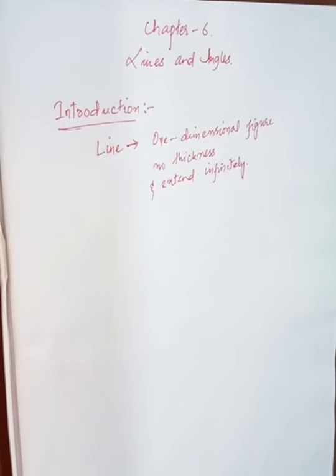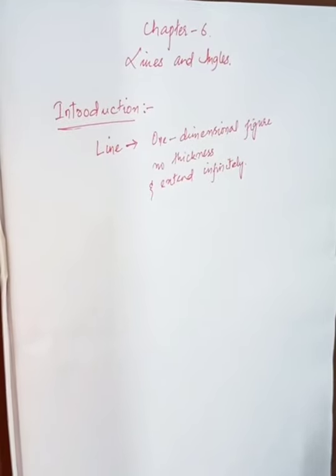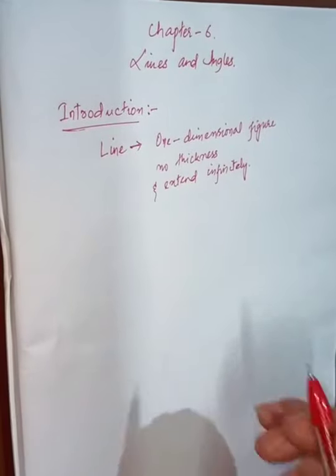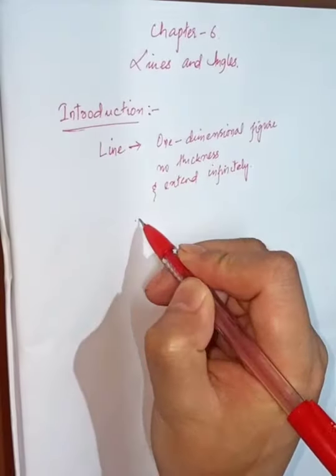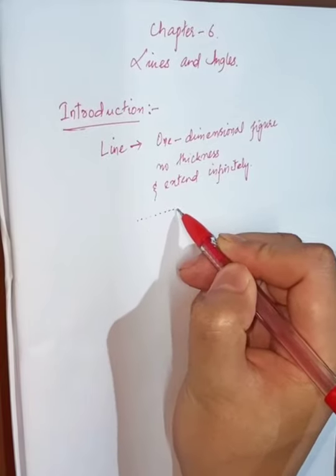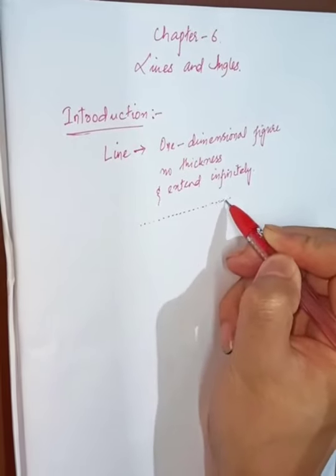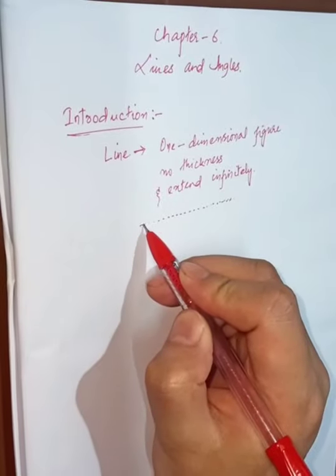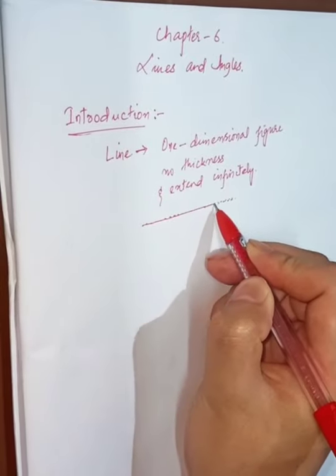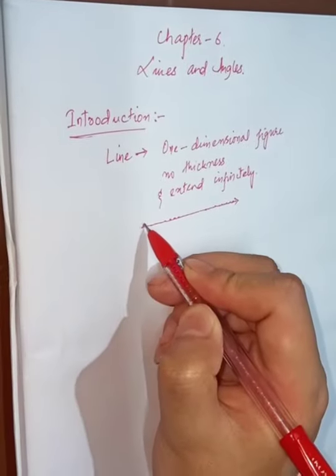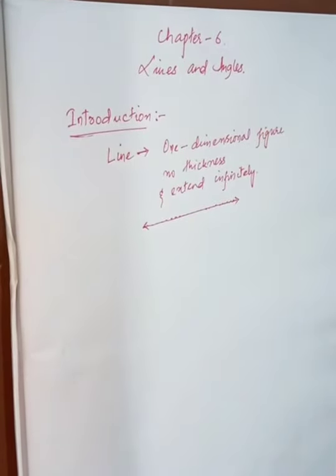Now, talking about that, how is a line formed? That is the question. A line is formed by connecting many dots together, or you can even say a line is formed by joining many dots together. So when many dots are joined together, a line is formed.